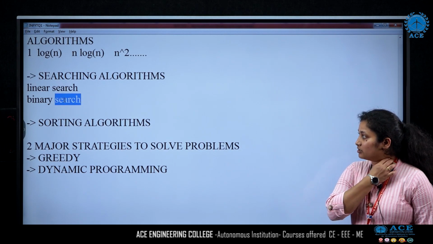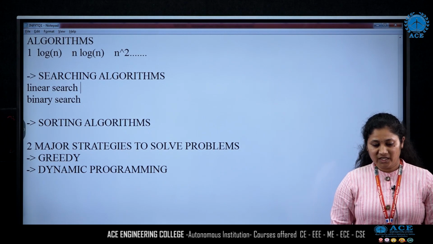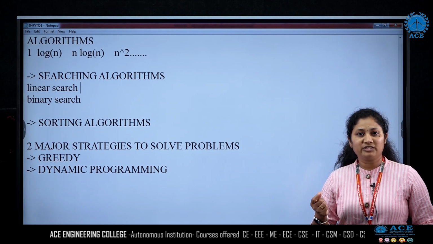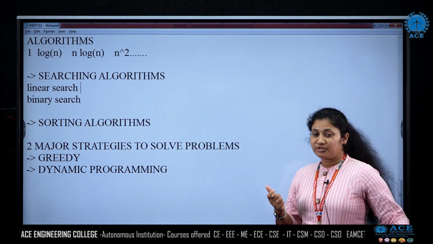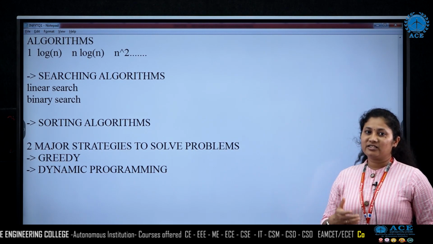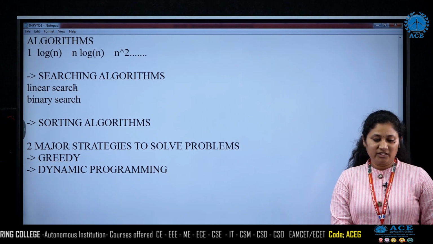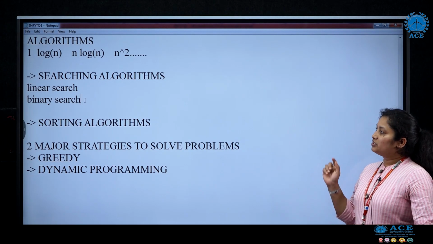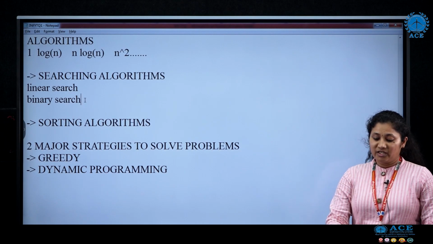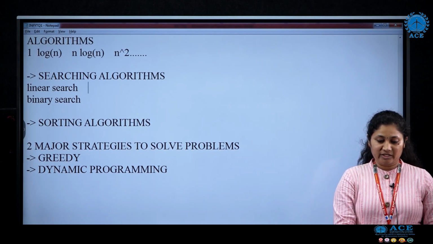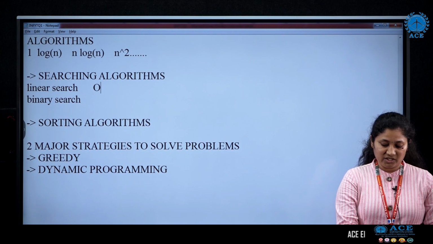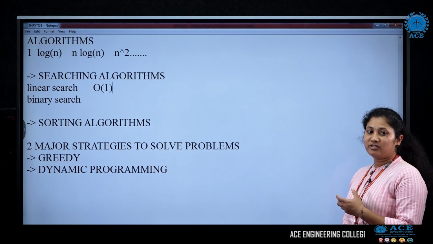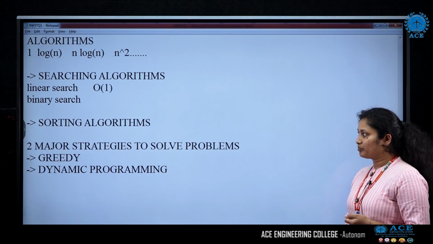If I am given a list, and the key element is present in the first position, which algorithm do you think is better, linear search or binary search? If the key element is present in the first position, then linear search is better because it gives order of 1, so we find the element in the first search itself.